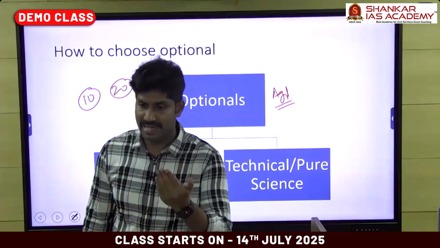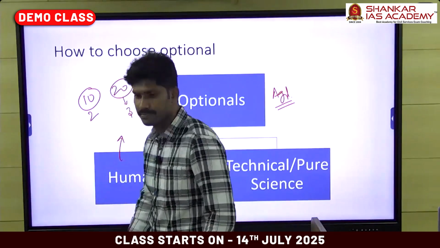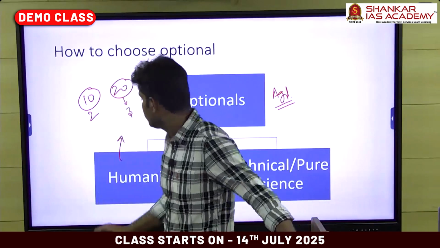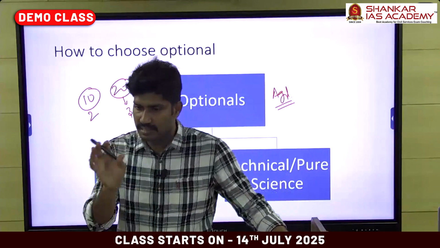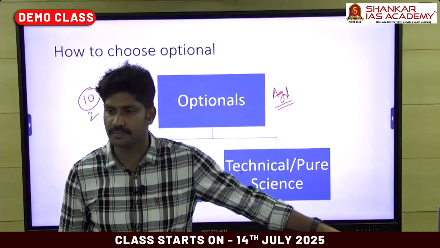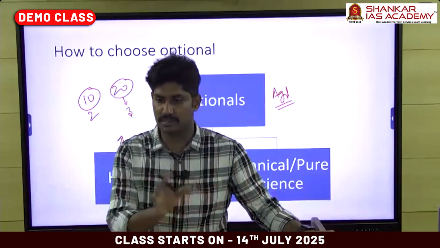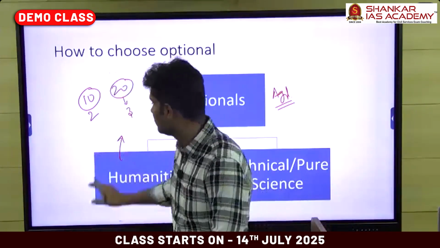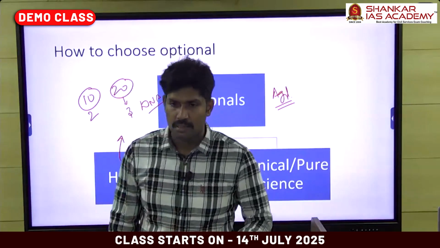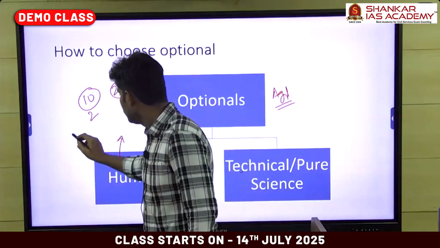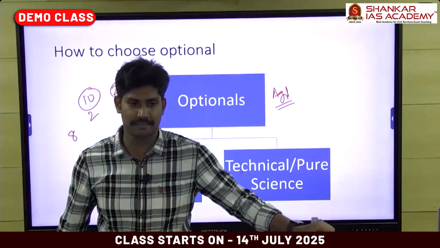They give an answer booklet. For 10 marks, 2 pages. For 20 marks, 3 pages. Right. So here, again for the pure science or technical paper, you have to give exactly the bookish content. The questions are mostly direct questions, directly from the syllabus wording. So if you are describing the DNA structure as proposed by Watson and Crick, out of 10, you can get 8 marks. It is possible in the pure science area.